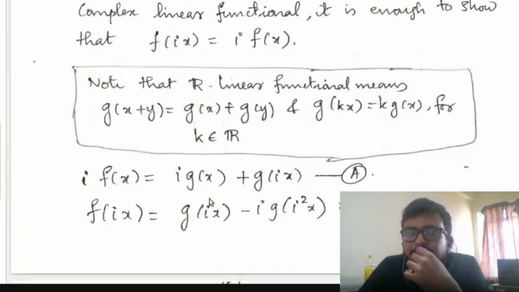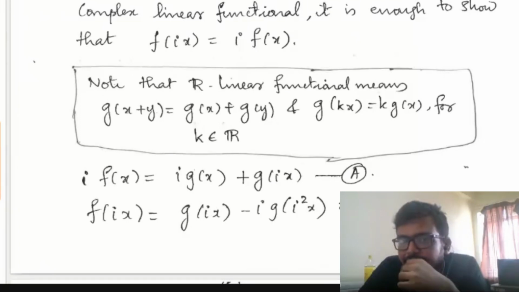So from here, this is the definition of f of x. I compute i times f of x. You just multiply by i, you get i into g of x, i square is minus 1, so you get plus g of ix. Next I compute f of ix. You replace x by ix, then you get g of ix minus i into g of i square x. Since i square is minus 1, you get g of ix equal to i into g of minus x.